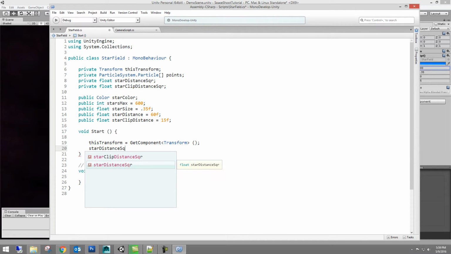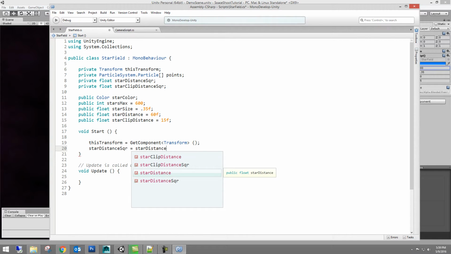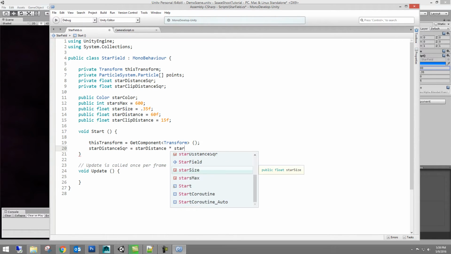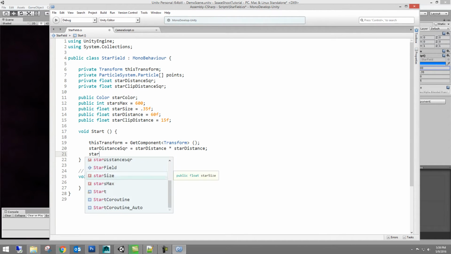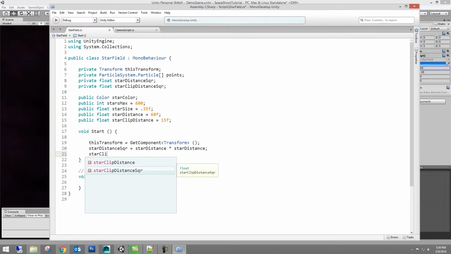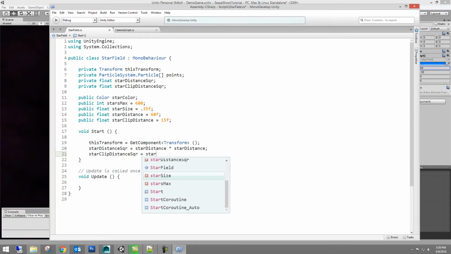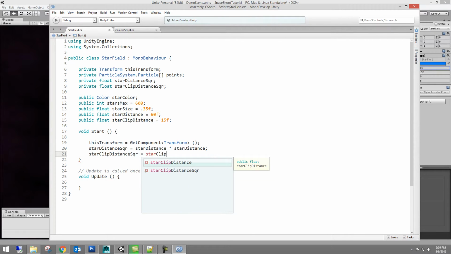Star distance squared equals star distance times star distance, and so we're squaring that. We're going to multiply it times itself. Star clip distance squared. Autocomplete will make your life faster. Star clip distance times star clip distance.